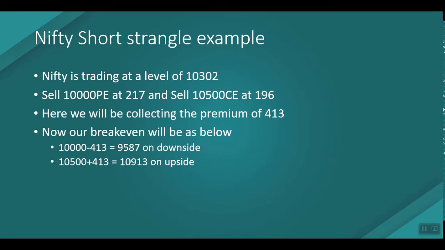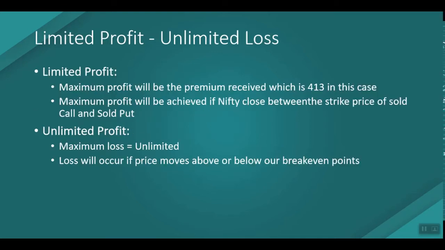If the Nifty expires anywhere between 9,587 and 10,913, we will be in profit. This is a limited profit and unlimited loss strategy. The maximum profit will be the premium received, which is 413 rupees into 75 in our case, and the maximum profit will be achieved if the Nifty closes anywhere between the strike prices of the sold call and put.